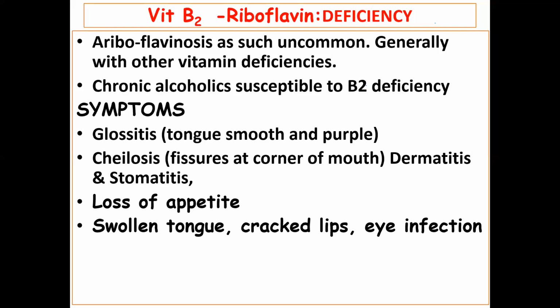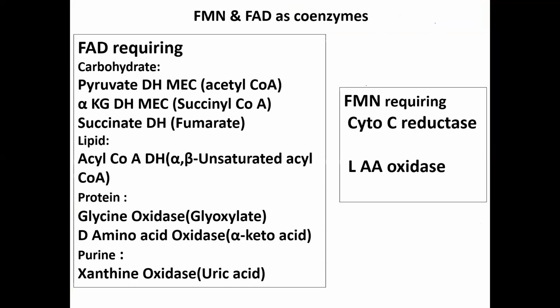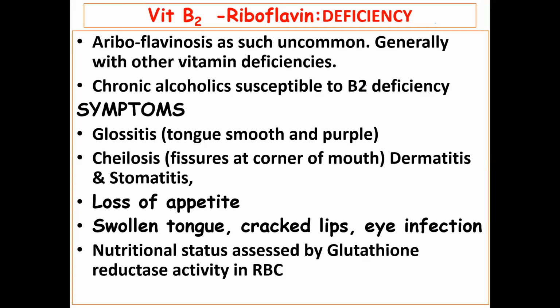Then we'll see the deficiency of riboflavin. So in deficiency of riboflavin, it is called as ariboflavinosis. As such, it is very uncommon कि बिल्कुल ही विटामिन नहीं है हमारी बॉडी में, क्योंकि अकेला राइबोफ्लेविन नहीं रहेगा, because it is a B complex, पूरा B complex एक साथ रहेगा ये.